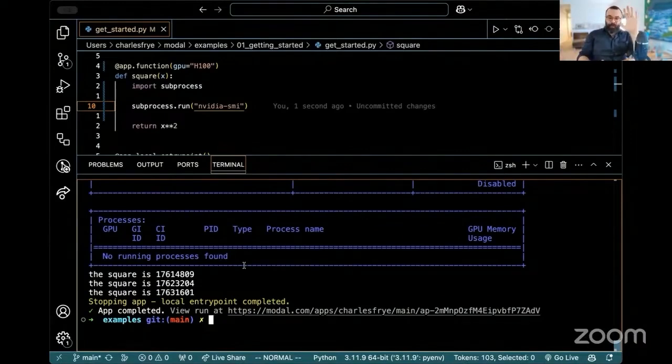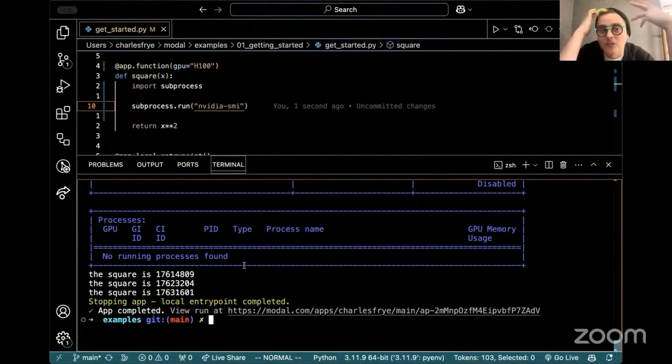Sorry, just recap what you've done there. This is incredible. Give us the TLDR on what just happened. So the TLDR is that I took a Python function and ran it 4,200 times. That was auto-scaled onto however many H100s it would take to consume those inputs, all without having to write a single line of YAML and with only a few extra lines of Python on top of the original code.